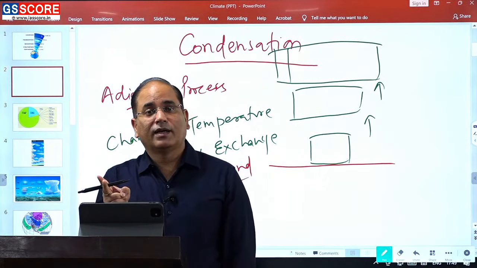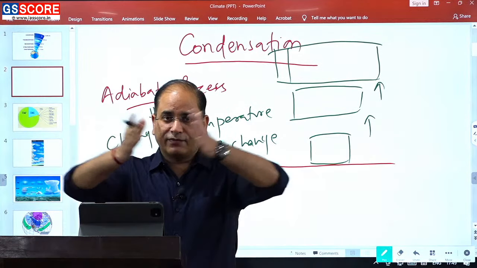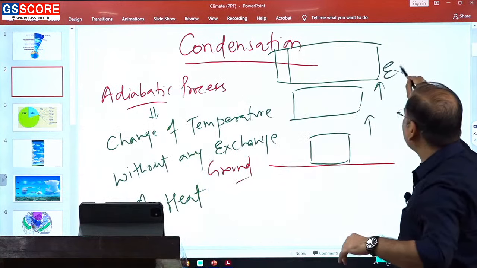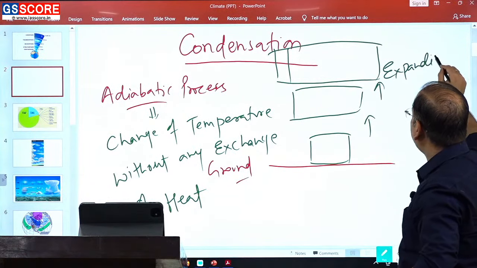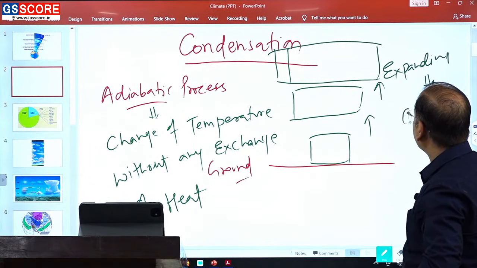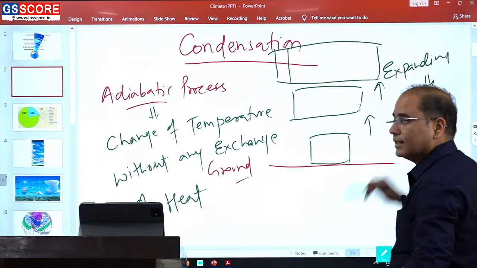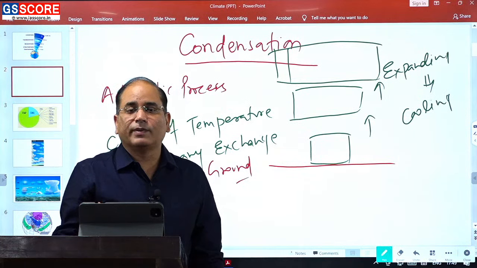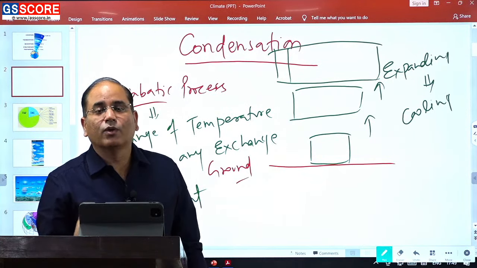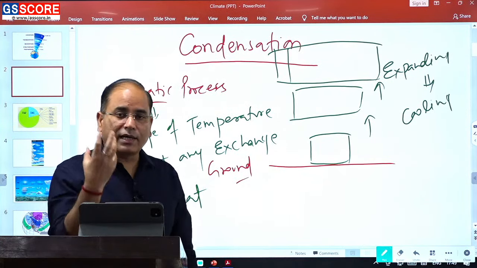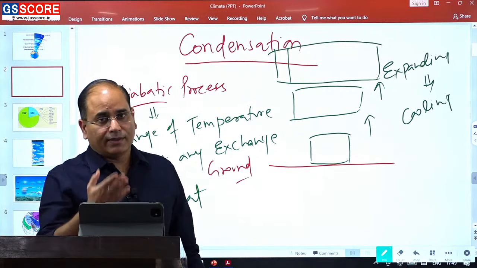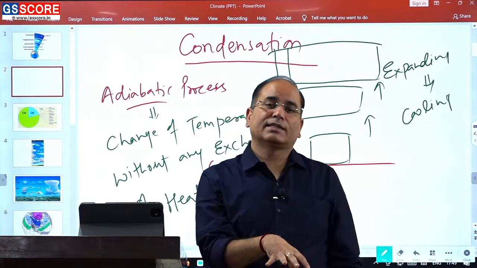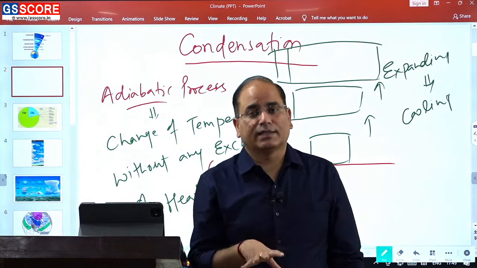associated with the pressure. So if the parcel of air is expanding, तो ये expanding कब होगा? When it is rising. When it is expanding, there will be a drop in temperature, उसको आप कहेंगे cooling. In other words, air rising means air will witness cooling. तो जब भी आपकी air rise करेगी एटमॉस्फेयर में, there will be adiabatic change, and because of that adiabatic change, there will be a drop of temperature.